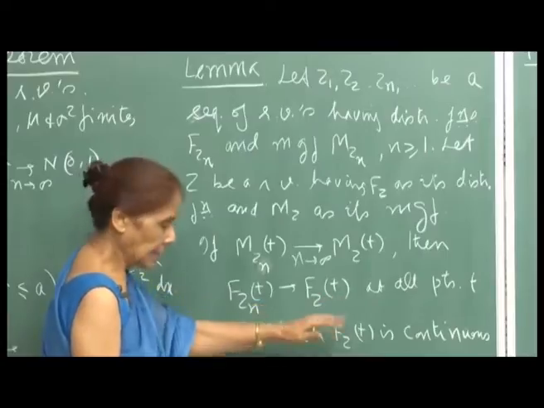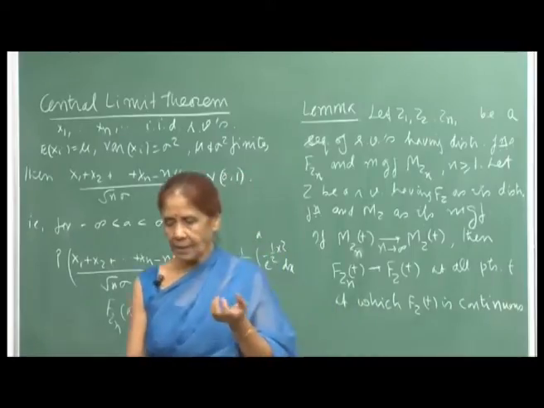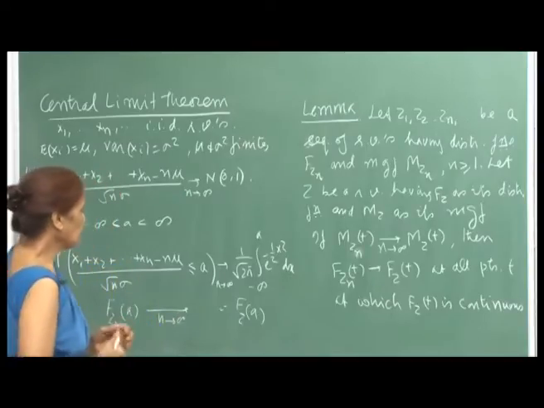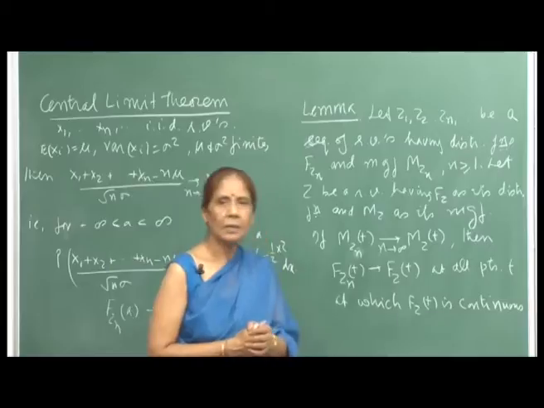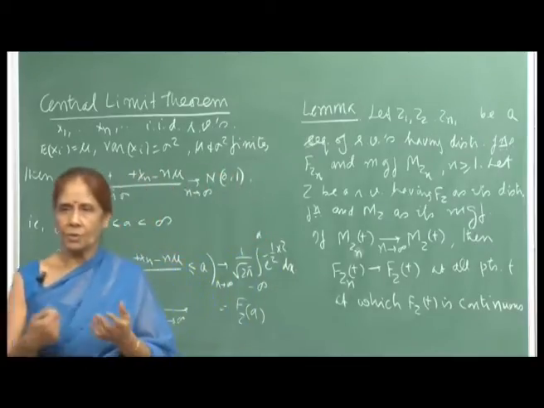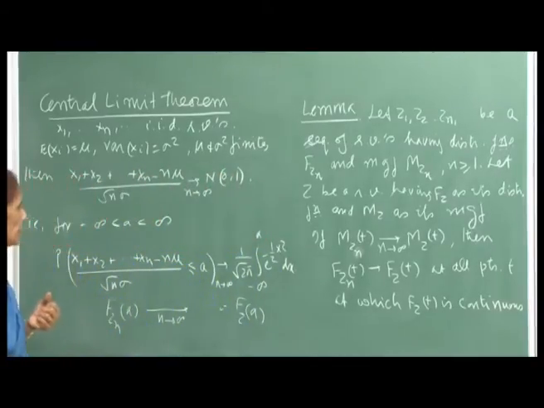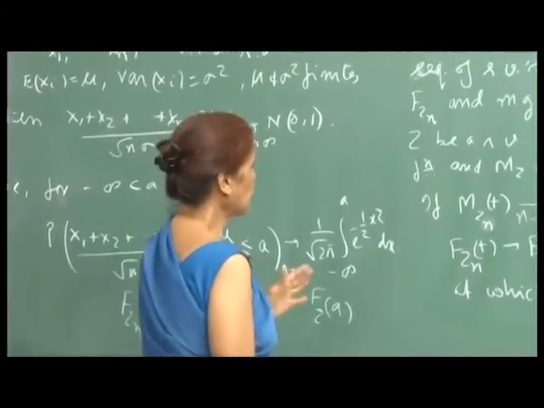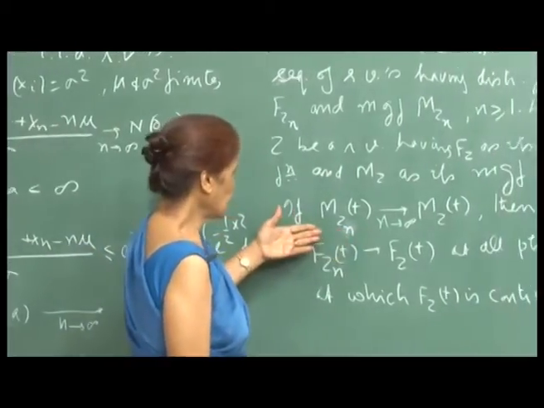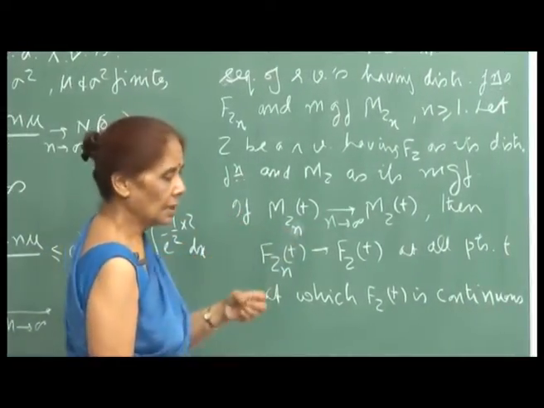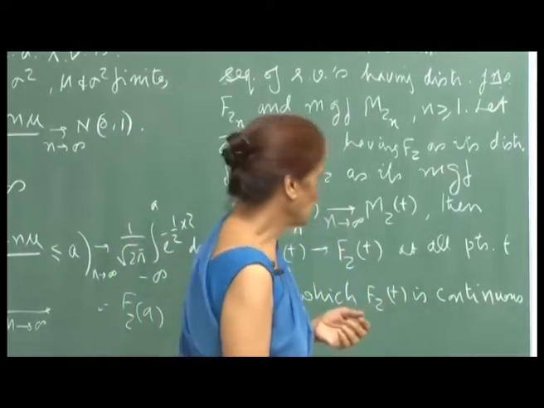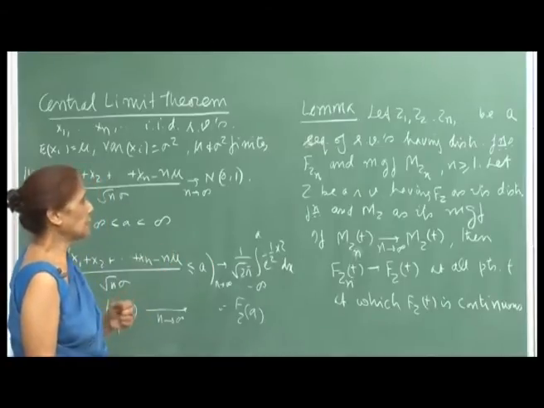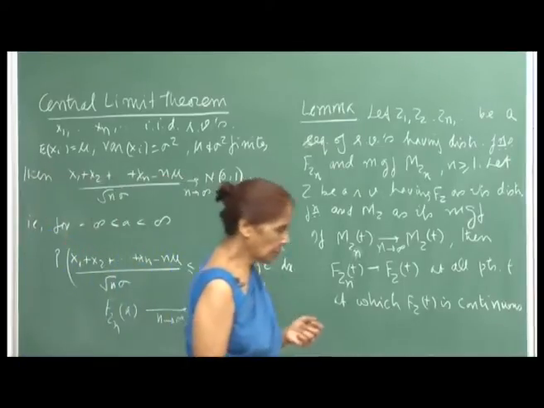While discussing MGFs, I also tried to tell you that MGFs uniquely give you your density function or distribution function. Once you get an MGF, you can uniquely fix the distribution from the form of the MGF. This is what we are stating here, which we have also been using otherwise.